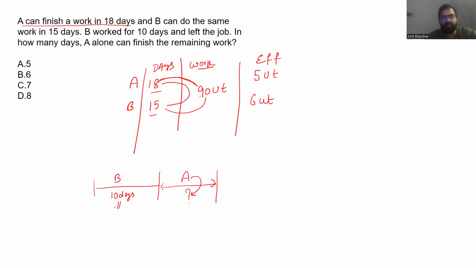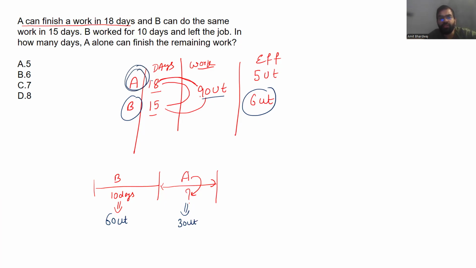Now in 10 days, what is the situation? B is doing work. So how much work can B do in 10 days? B every day is doing 6 unit, so in 10 days this should be 60 unit. If the total is 90, how much work is pending? Definitely 30 unit is pending, and this is completed by A.